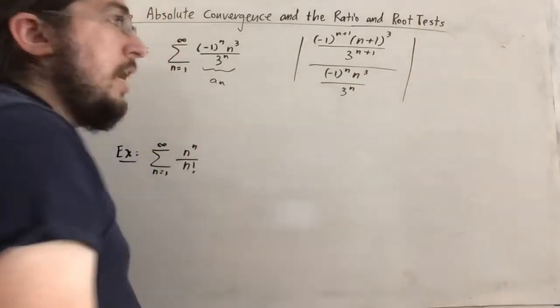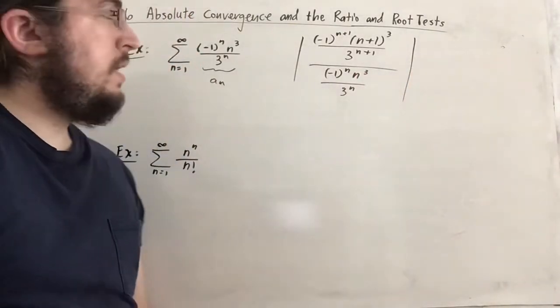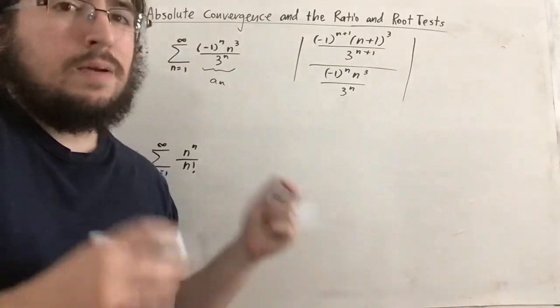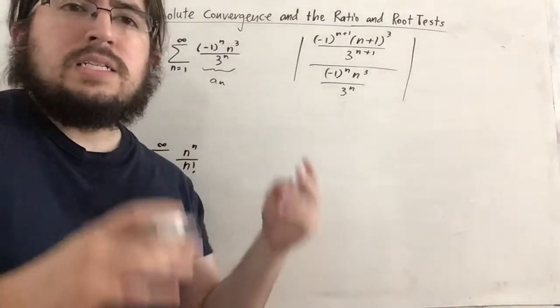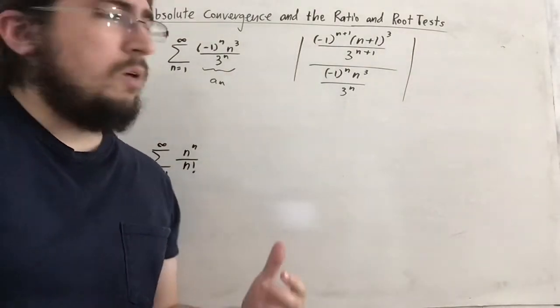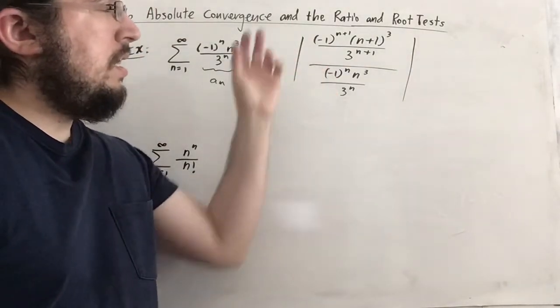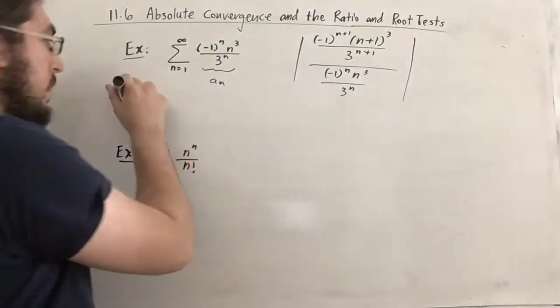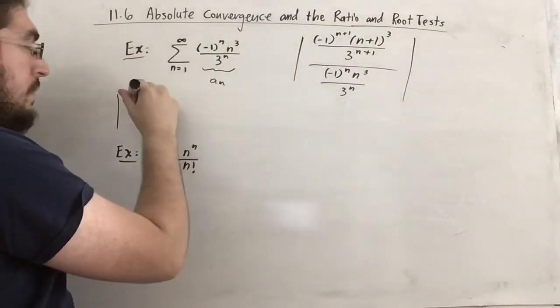And then multiply the top by the reciprocal of the bottom, and yeah, I kind of just did it. But there's something to learn from this. Since we're taking the absolute value, do we even need the negative 1 to the powers? We don't. In fact, what ends up happening is that we get this. So I'm going to write the top times the reciprocal of the bottom.